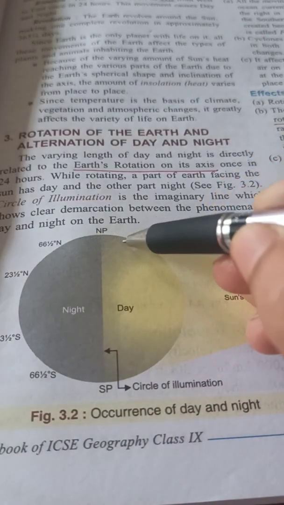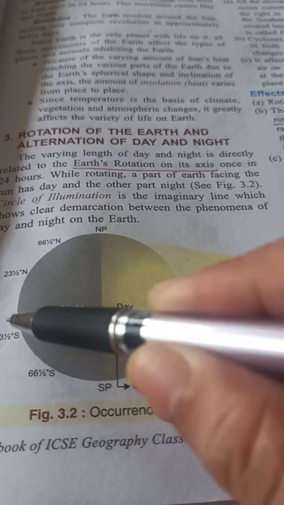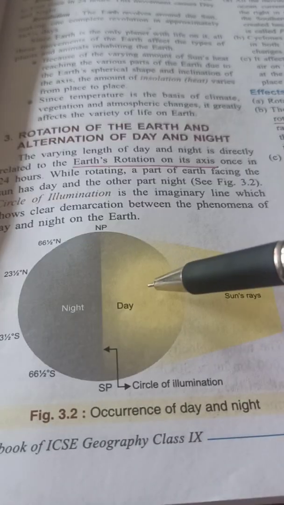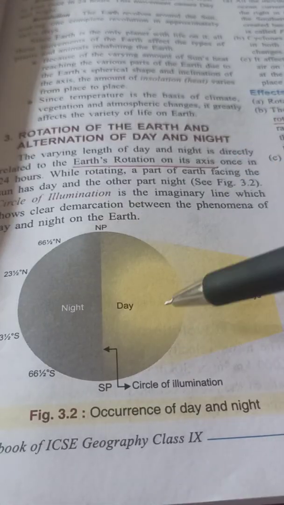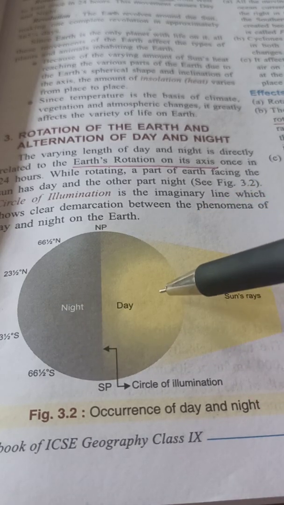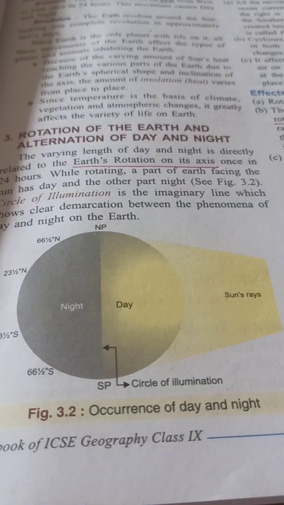Slowly this part will come in front and this part will go to the back. Here it will be night, here it will be day, and it keeps on moving, giving the phenomenon of day and night.